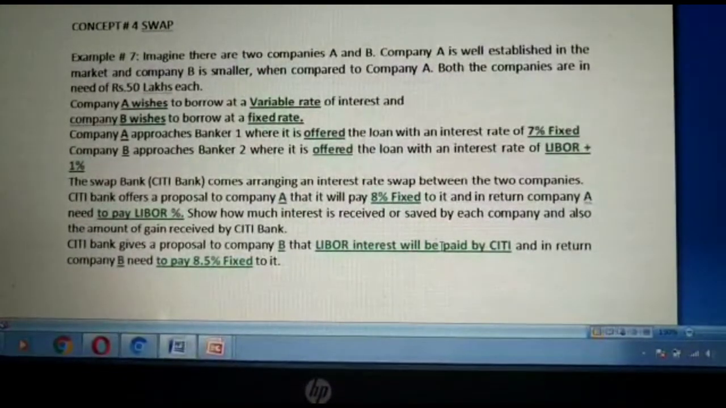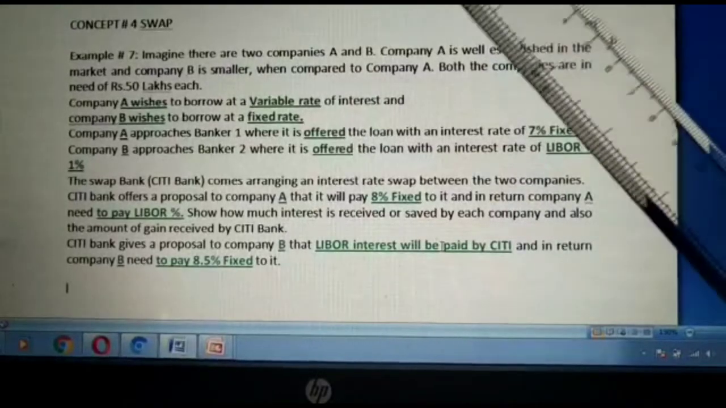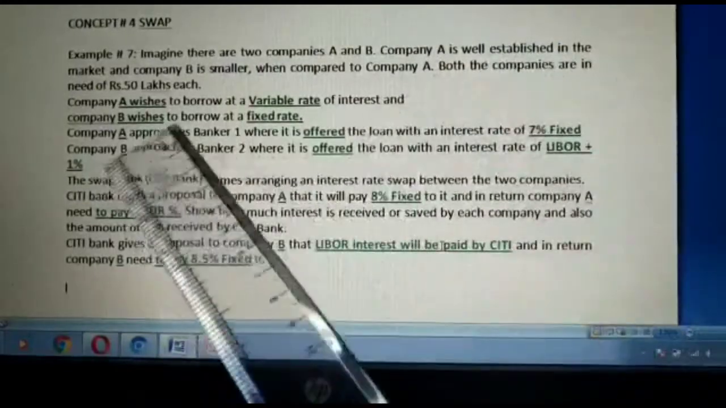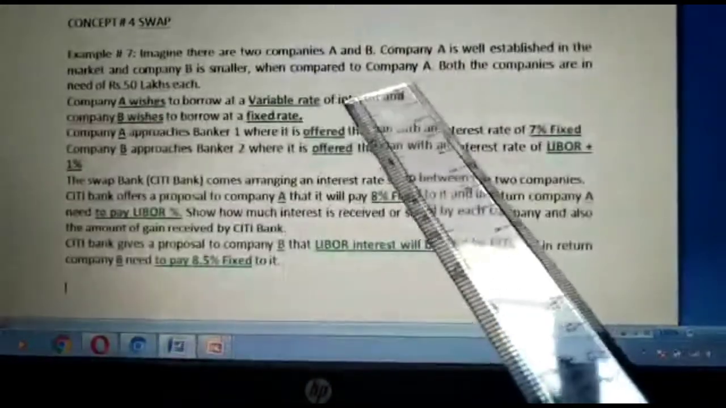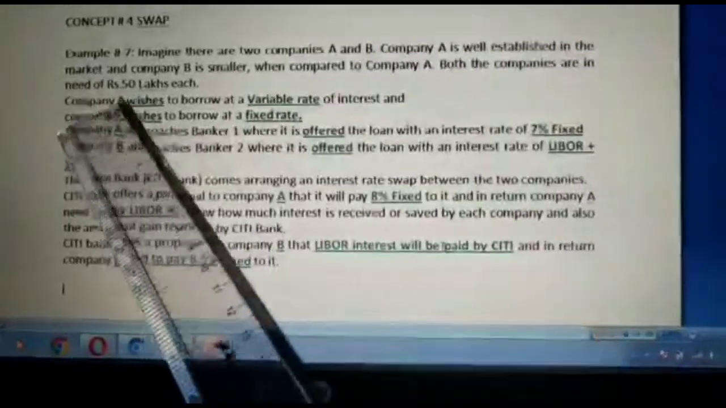I'll read the example for you. Imagine there are two companies A and B. Company A is well established in the market and company B is smaller when compared to company A. Both the companies are in need of 50 lakhs each.